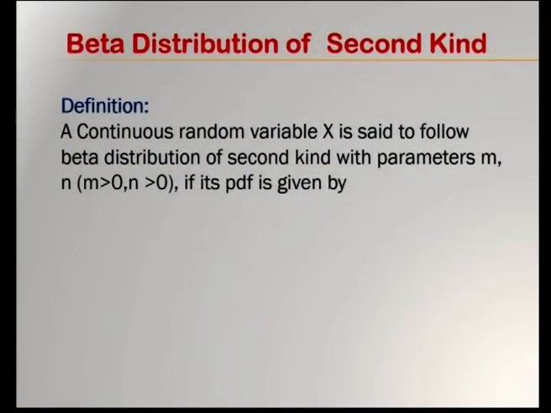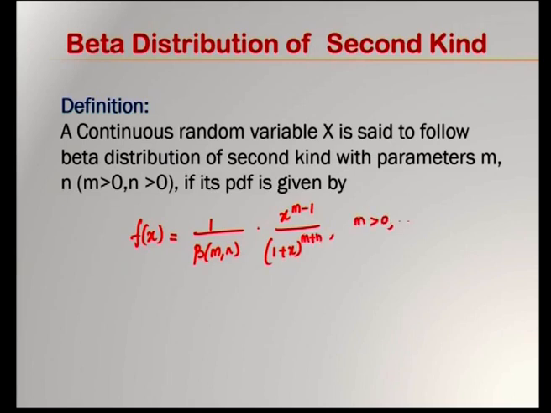Next, the beta distribution of second kind definition goes like this: a continuous random variable x is said to follow beta distribution of second kind with parameters m comma n, where m and n both are greater than 0, if its PDF is given by f of x equals 1 by beta of m comma n into x power m minus 1 by 1 plus x whole power m plus n, where m is greater than 0, n is greater than 0, and x lies in the interval 0 to infinity.